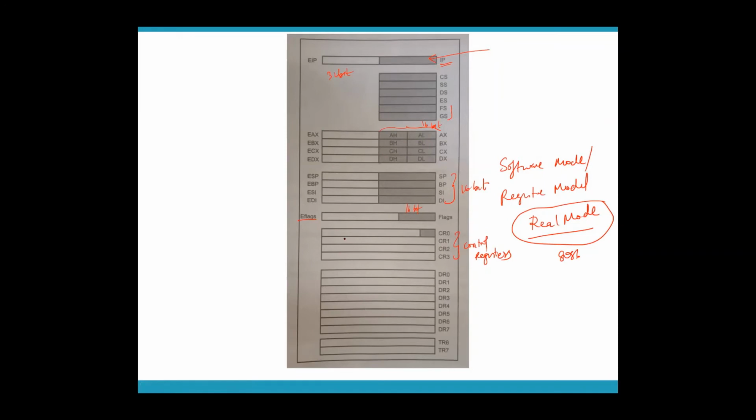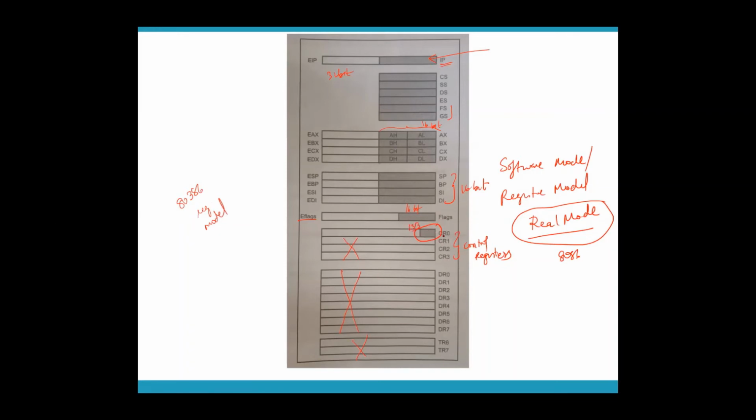Whatever is shown in white color is not made use of in real mode, even though it is a part of your 80386 software model. All these registers are part of your 80386 register model, but whatever is highlighted in dark brown or gray color is what is used in real mode. So whatever is in white color is not used. So you can see here, the only control register that is available in real mode is the LSB of CR0.